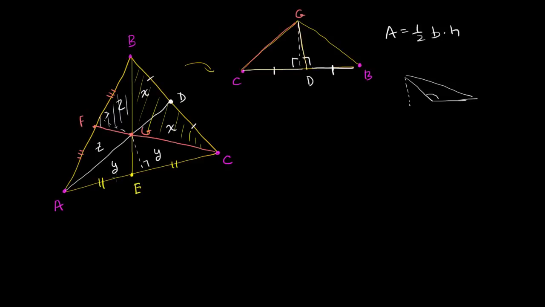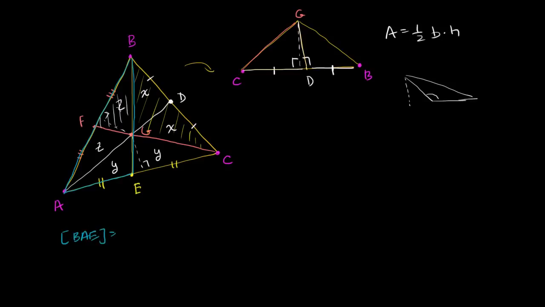So far we've shown that we can divide this into 3 pairs of triangles that have the same area, but we want to now show that they all have the same area. And to do that, we can invoke this same principle, but we'll do it with different sets of triangles. So now let's look at triangle BAE. Triangle BAE.